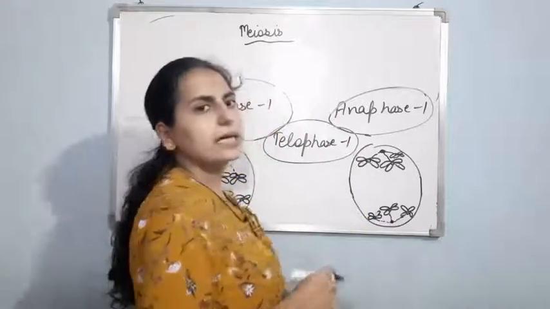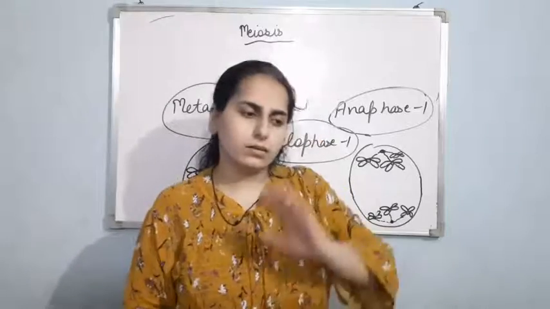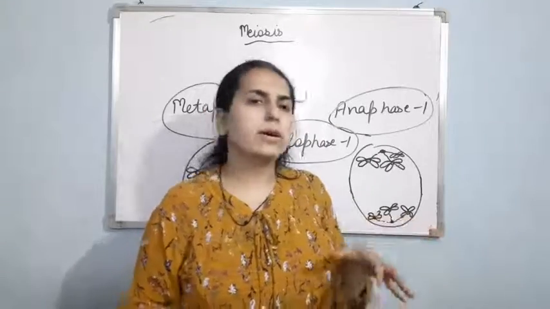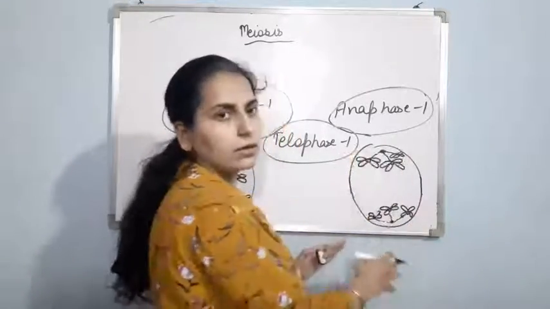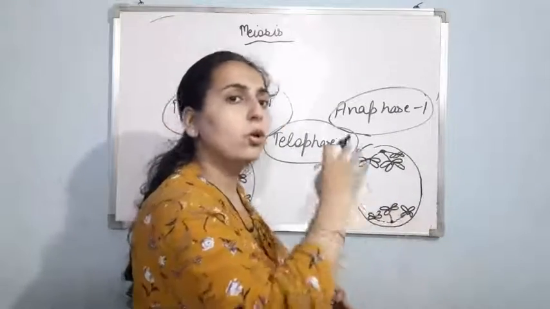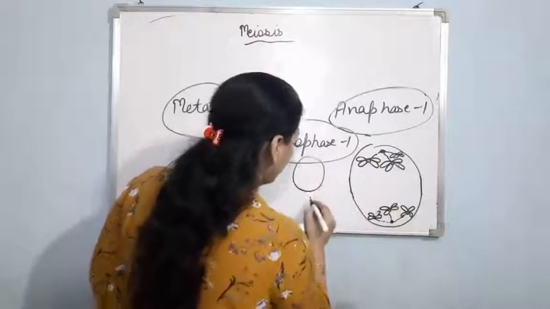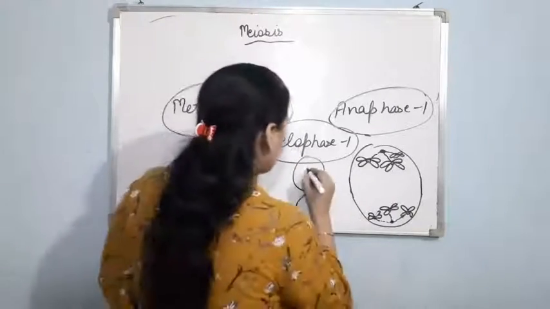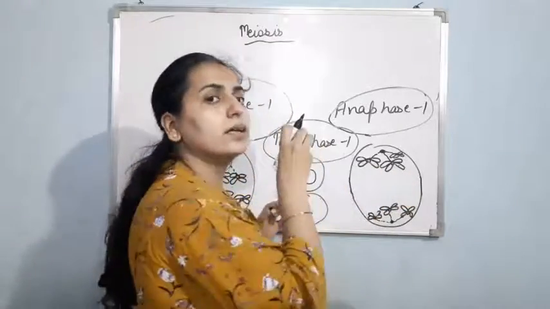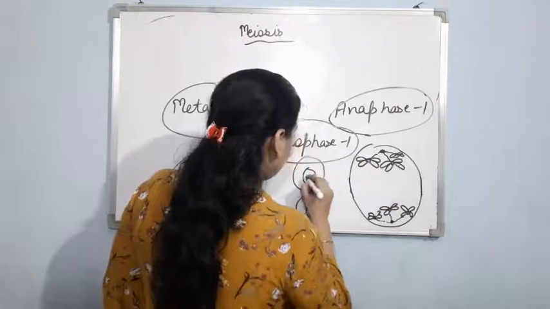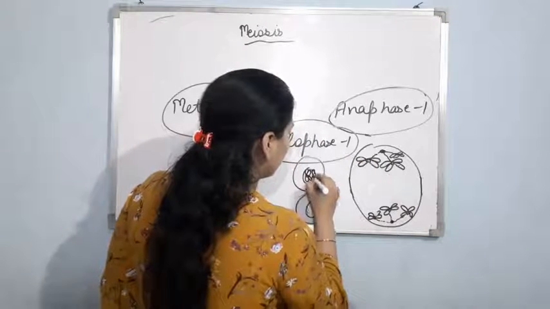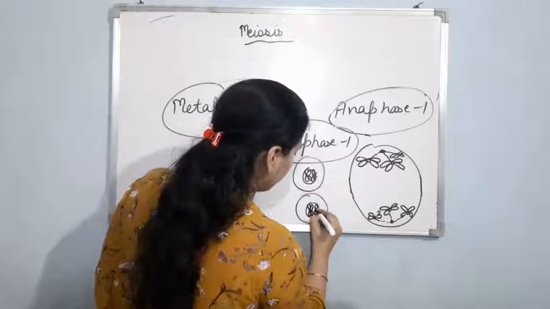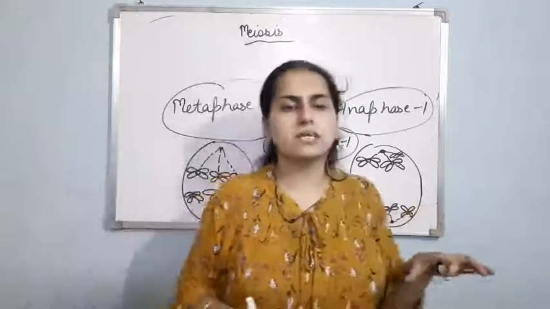Telophase 1 is basically characterized by the appearance of the nuclear membrane and nucleolus. Okay, there will be cytokinesis. So basically what will happen, this cell will now divide into two. There will be cytokinesis, so it will divide into two. Second, I told you the nuclear membrane will get formed. So now the chromosomes will be present inside the nuclear membrane. Clear? Like this. The chromosomes will now be inside the nuclear membrane. Okay? So this is telophase 1.